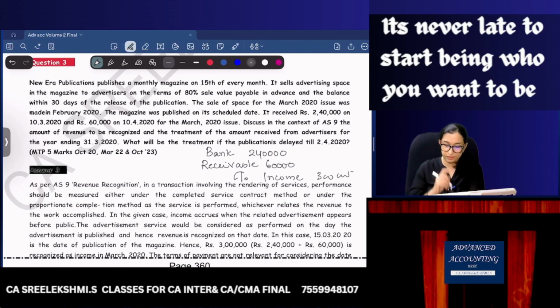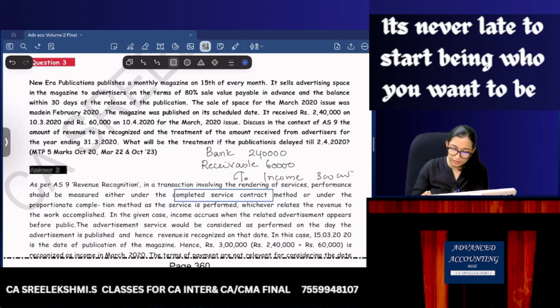Entire 3 lakhs. So we are following the completed contract method. Here in the given case, income accrues when the related advertisement appears before the public. The advertisement service would be performed on the day the advertisement is published. Hence revenue is recognized on that date.